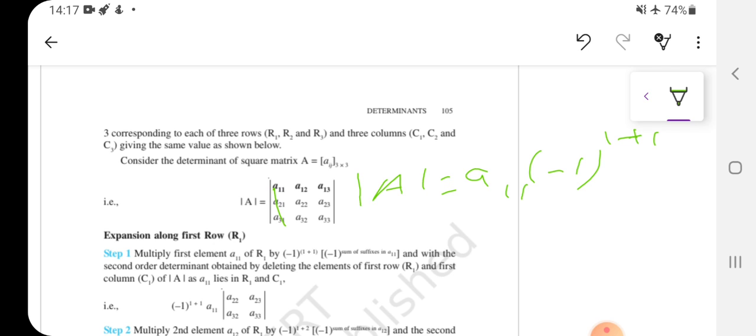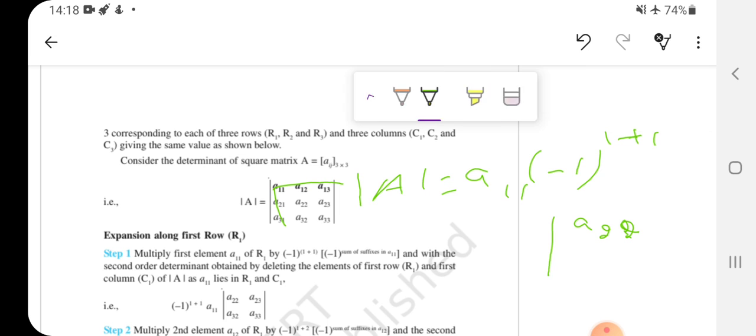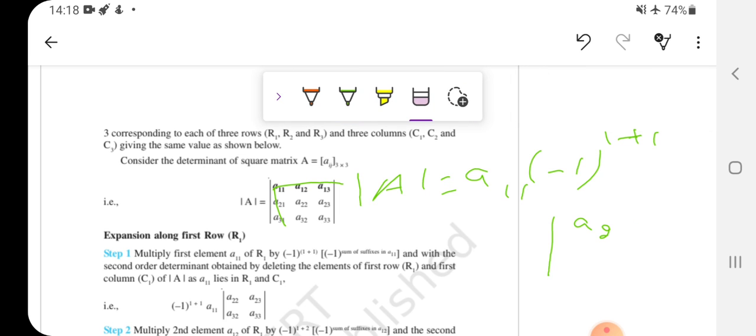Then removing that column and that row, whatever matrix we obtain, we will write the determinant of that matrix, which will be A22, A23, then A32 and A33.